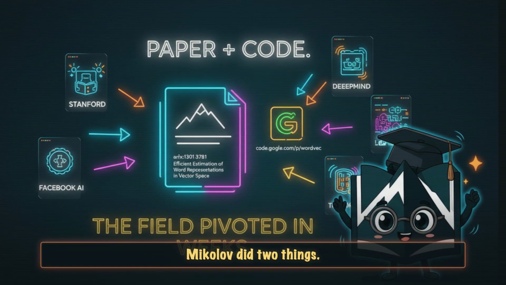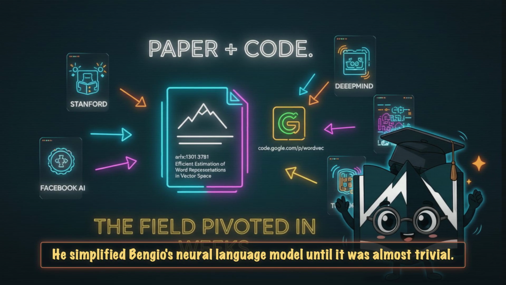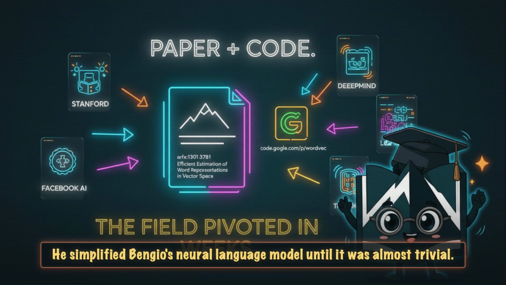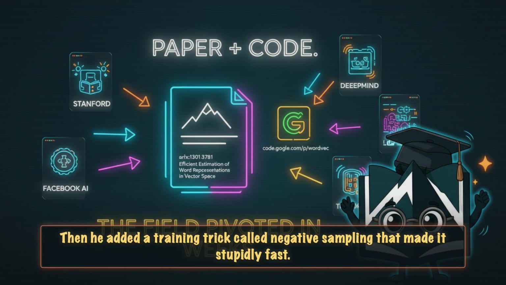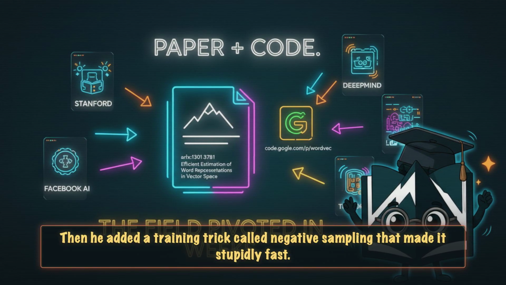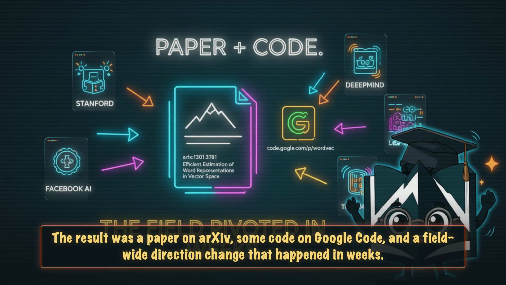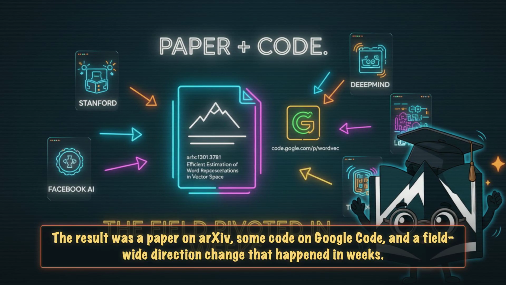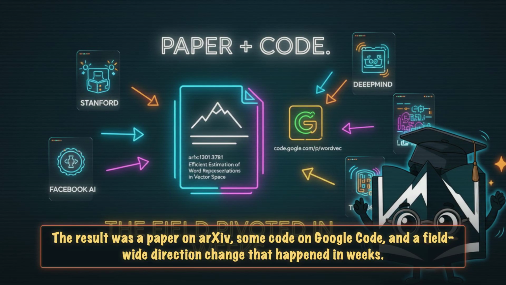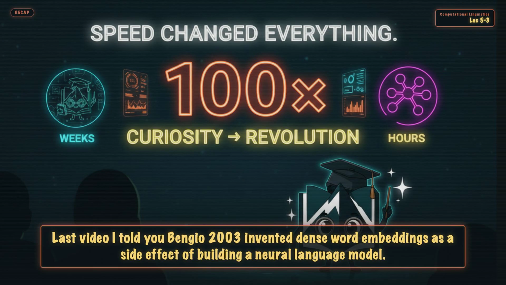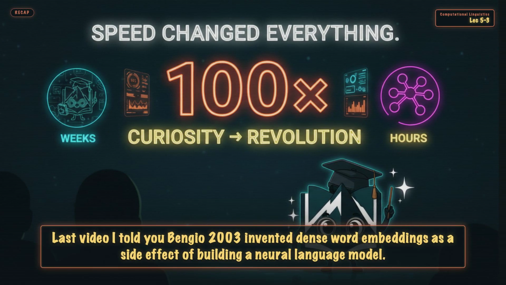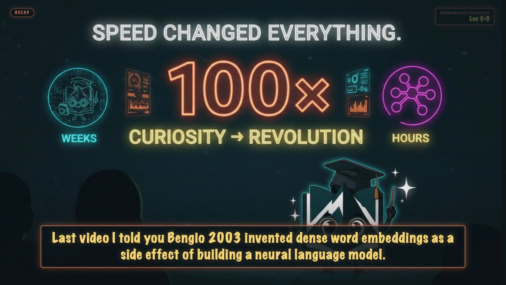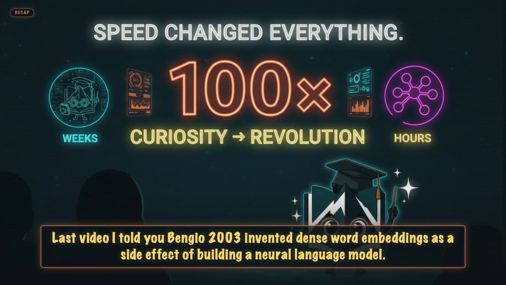That is not an improvement, that is an earthquake. Mikolov did two things. He simplified Bengio's neural language model until it was almost trivial. Then he added a training trick called negative sampling that made it stupidly fast. The result was a paper on L5E3, some code on Google Code, and a field-wide direction change that happened in weeks.